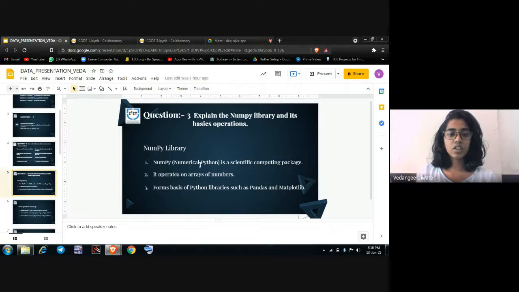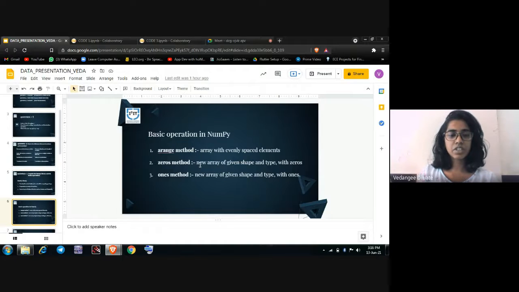Working with NumPy, operations are much faster and use less time complexity. Next are the basic operations in NumPy. The first operation is the arange method, an inbuilt NumPy function that returns an array object containing evenly spaced values within a definite interval.